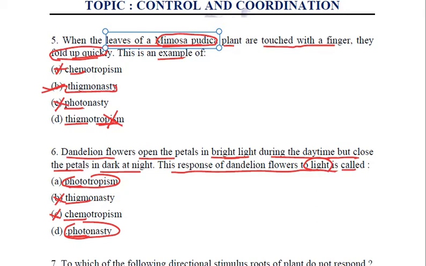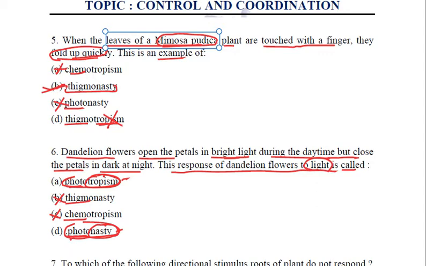Both are in response to light, but the difference is not photo. It is tropism and nastic movement. How are we going to relate the difference? Just like thigmotropism and thigmonasty, it is the same: tropism is the growth movement, whereas nastic movements are growth independent movements.